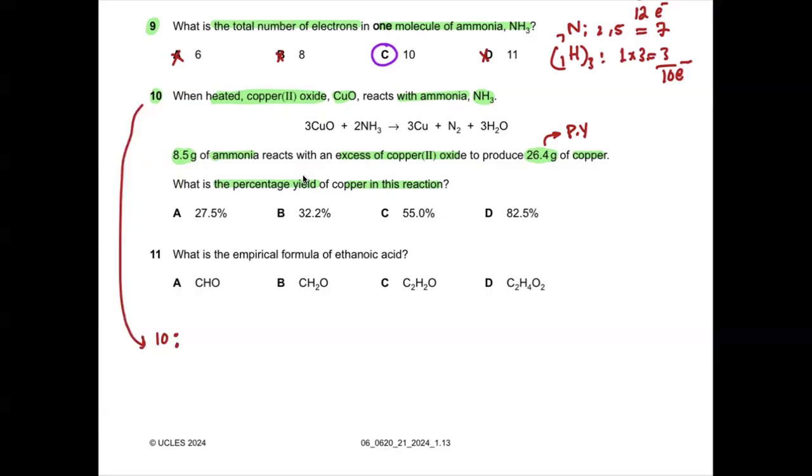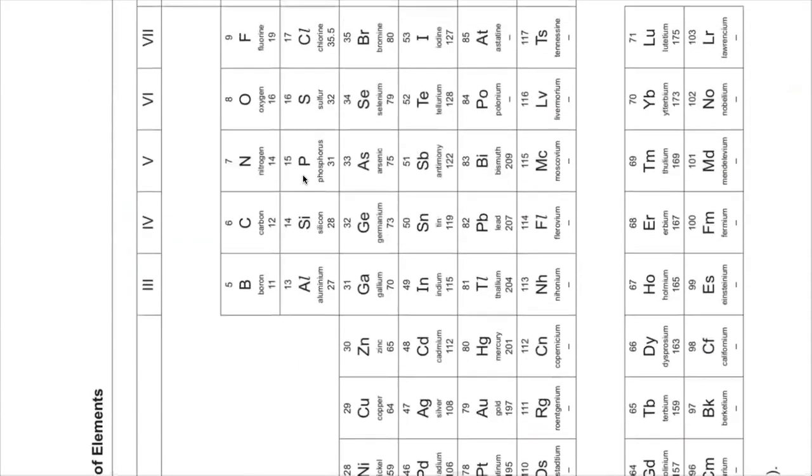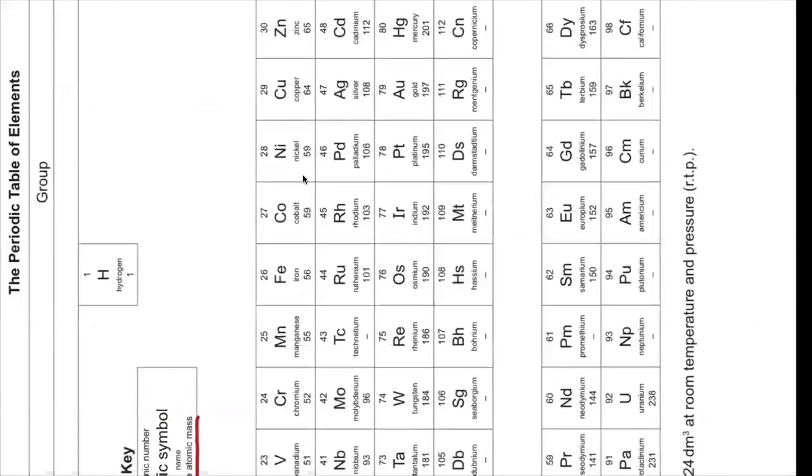So see what we know. Okay, I'm going to tell you the shortcut for this type of question. See, it's question number 10. What they have given you is the mass of ammonia. So there are 2 moles of ammonia in the equation. And how many moles of copper are there? 3 moles of copper are there, right? So I took that ratio. Now, let's move to the periodic table. The bottom value is the relative atomic mass. So nitrogen is 14, hydrogen is 1, and copper is 64, right?